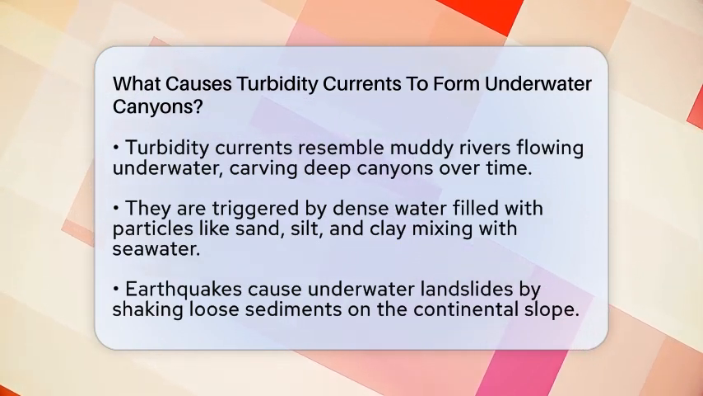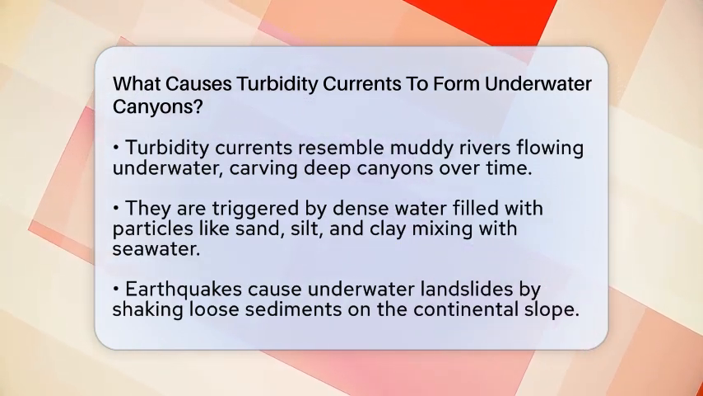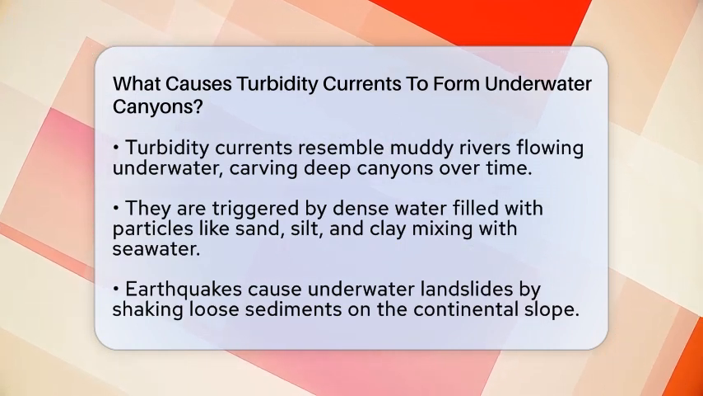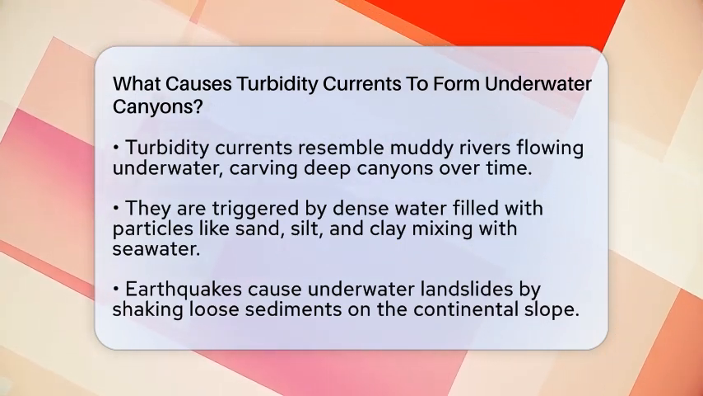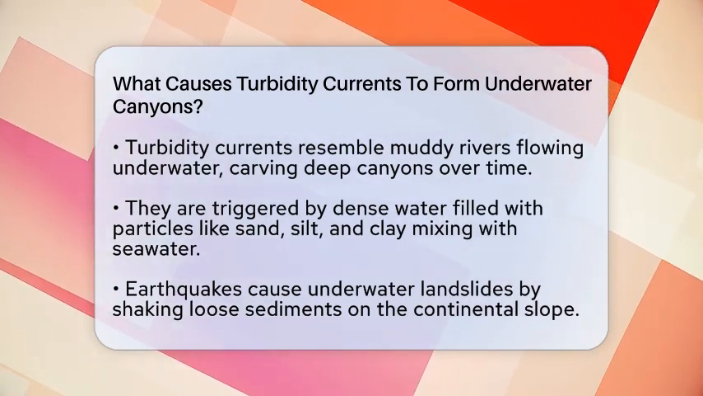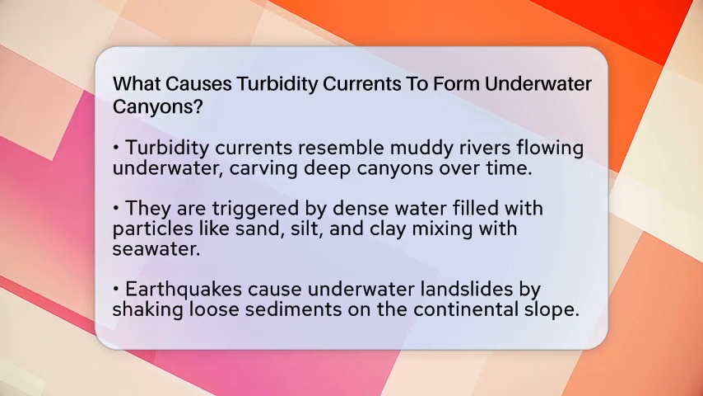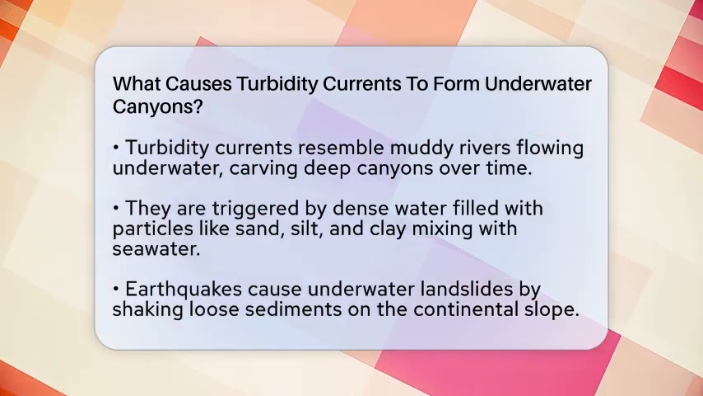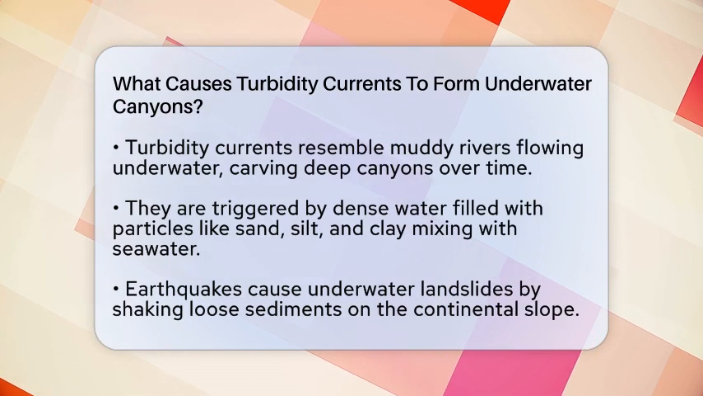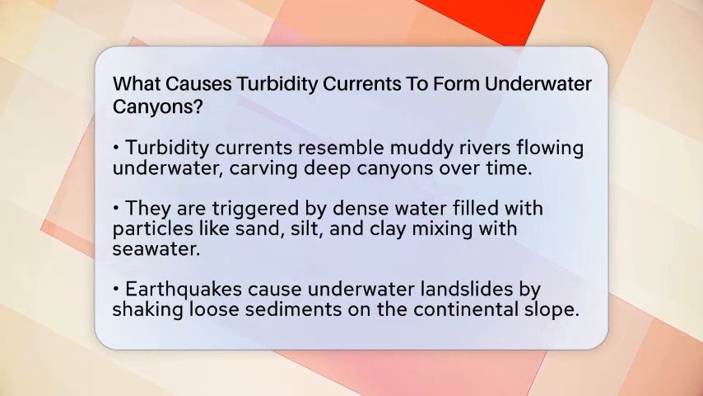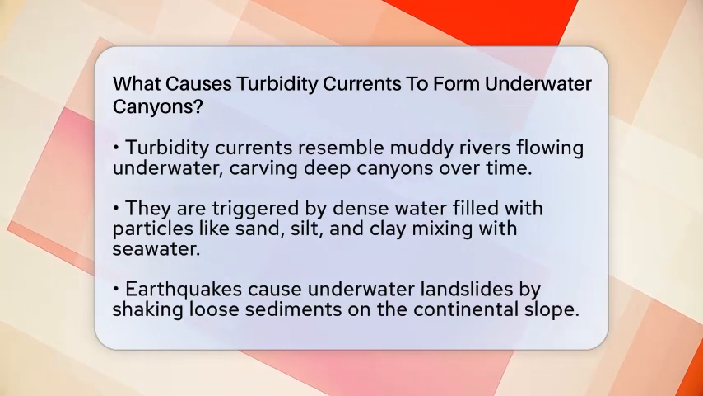It all starts with the movement of dense water filled with tiny particles like sand, silt, and clay. When these particles mix with seawater, they make the water much heavier than the surrounding clear ocean water. This heavy mixture begins to flow downhill along the slope of the ocean floor. Several things can set off this process.